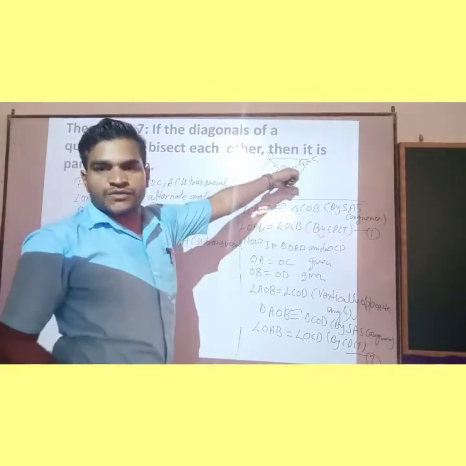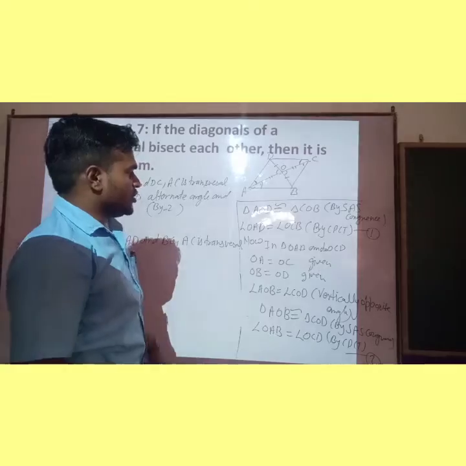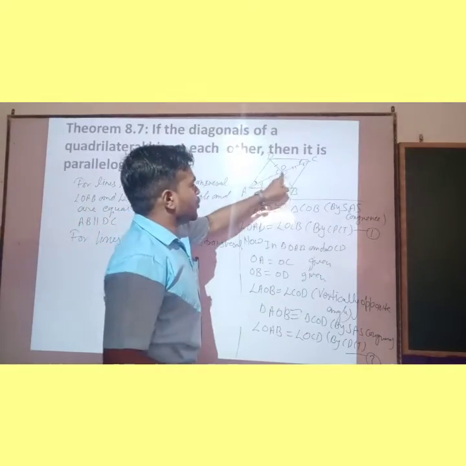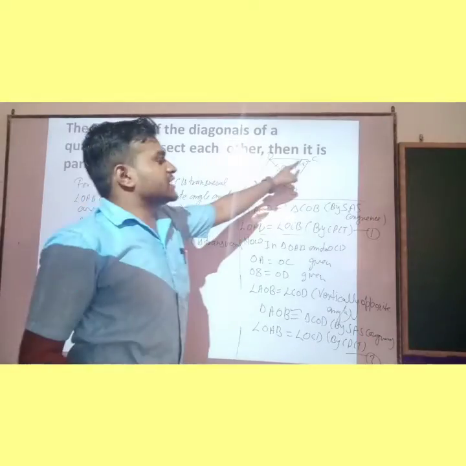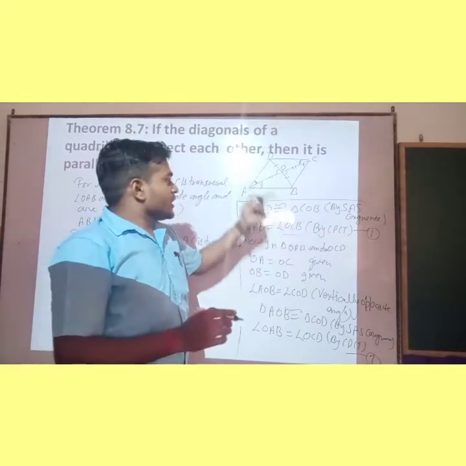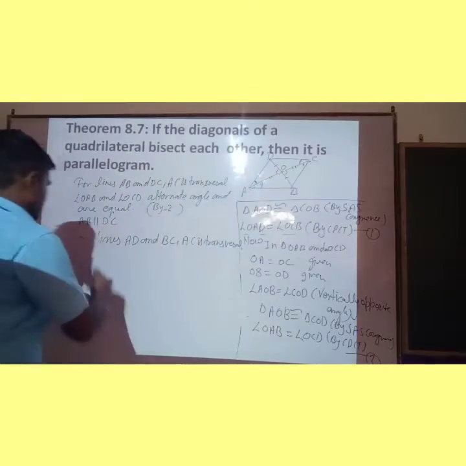If AC is transversal, then angle OAB and angle OCD are both equal by equation 1, as well as alternate angles. So if alternate angles are equal, then the lines are parallel.